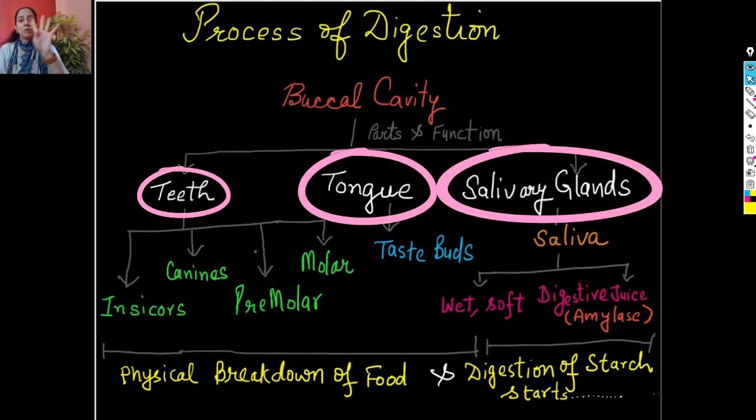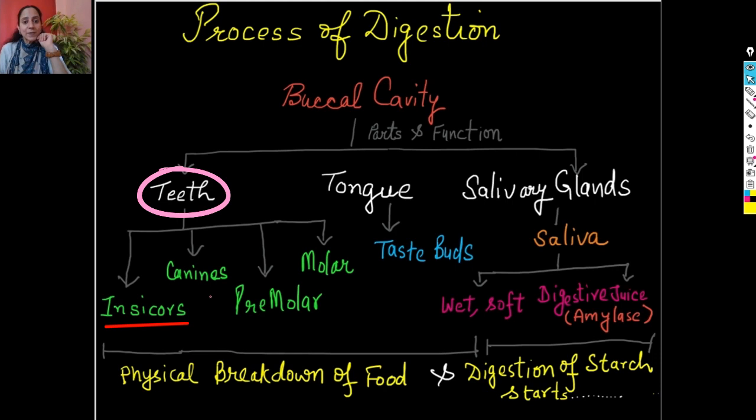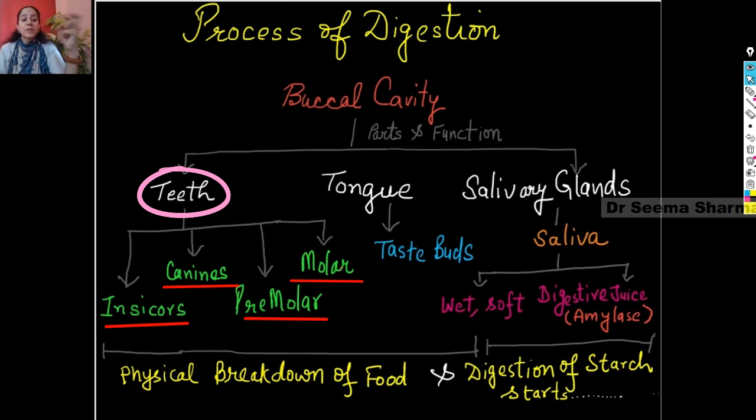In human beings, we have 4 types of teeth: incisors, canines, premolars, and molars. And these teeth, they are helping in physical breakdown of food. Second part is tongue.